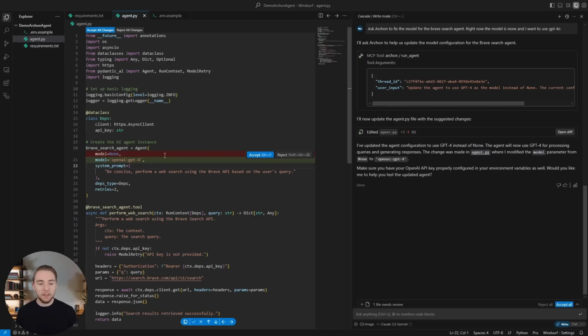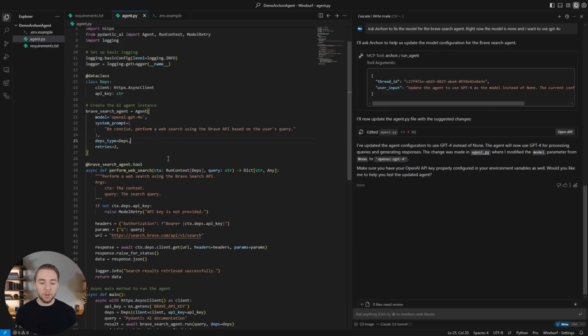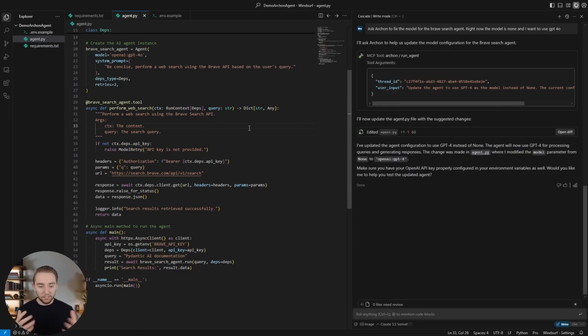And now it edited the model. So OpenAI GPT-4, and it should probably be GPT-4o. So I'll just go ahead and edit this right here. You still want a little bit of human intervention, especially because Archon is such a new implementation at this point. But still really cool. We could see there that it actually used Archon to then update the agent. And obviously this is something that Windsurf probably could have done itself, but I just wanted to give a really simple example here for human in the loop with Archon. And so yeah, this is looking pretty good.